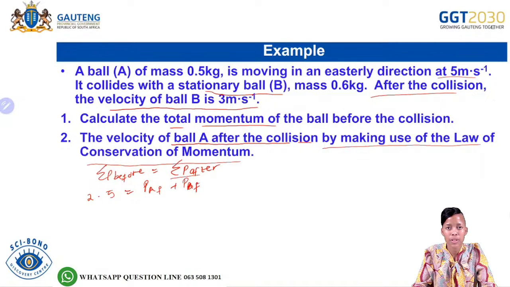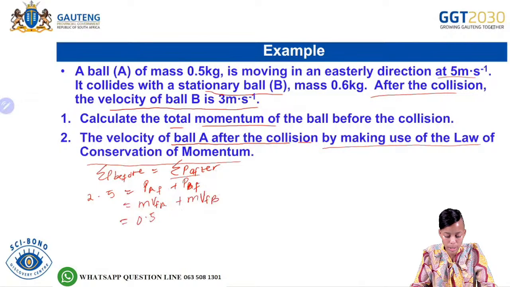The total momentum after would be P of A final plus P of B final. So we are saying m v_f of A plus m v_f of B is equal to what? We have the mass of ball A, which is 0,5.